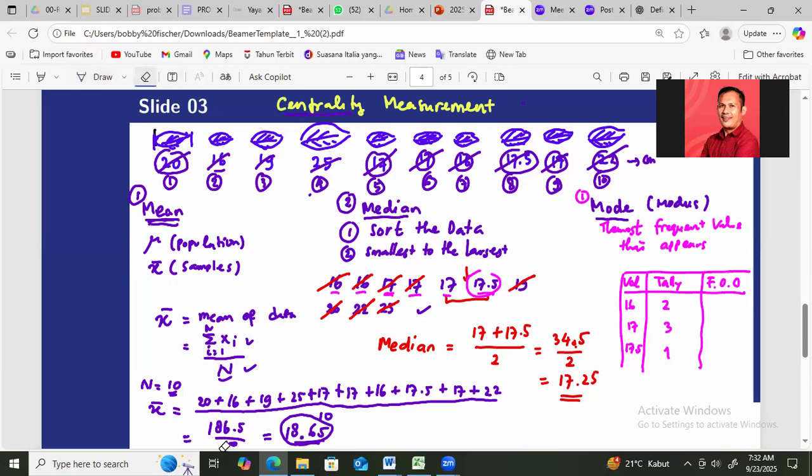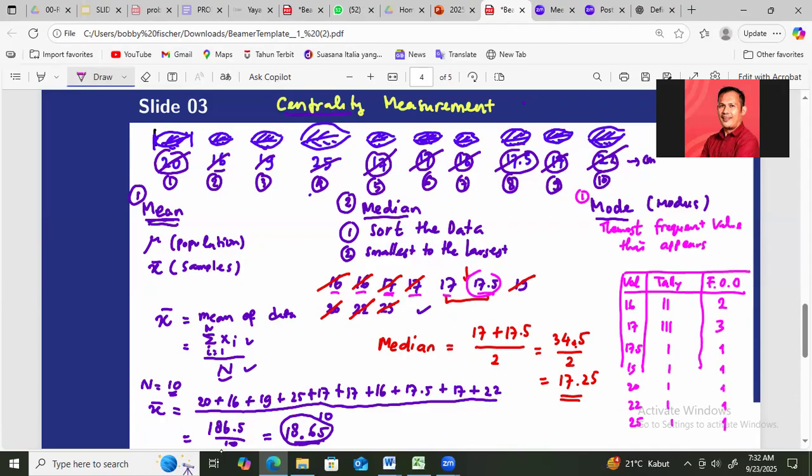Sorry, the tally for 17 is 1, 2, 3, and then 17.5 is 1, 19 is 1, 20 is 1, 22 is 1, and 25 is also 1. So the frequencies of occurrence are 2 times, 3 times, 1, 1, 1, 1, and 1.